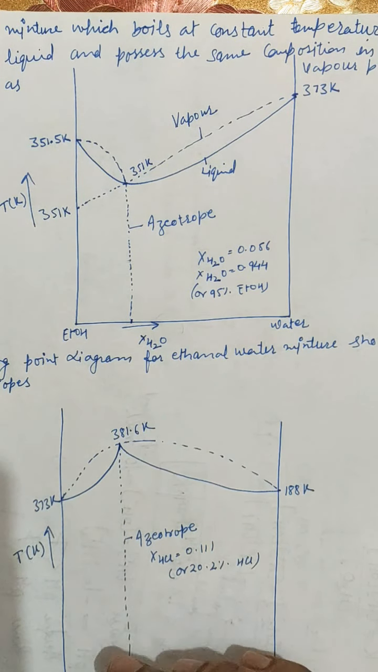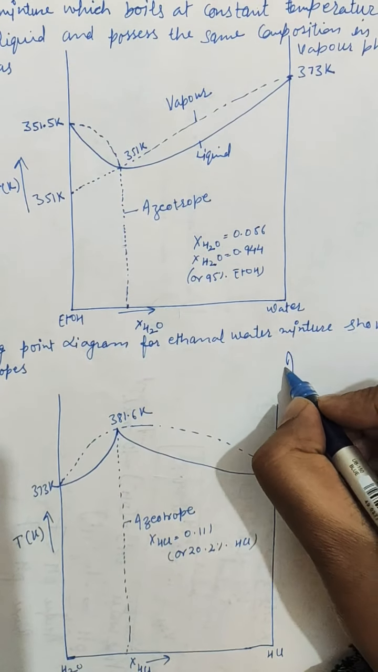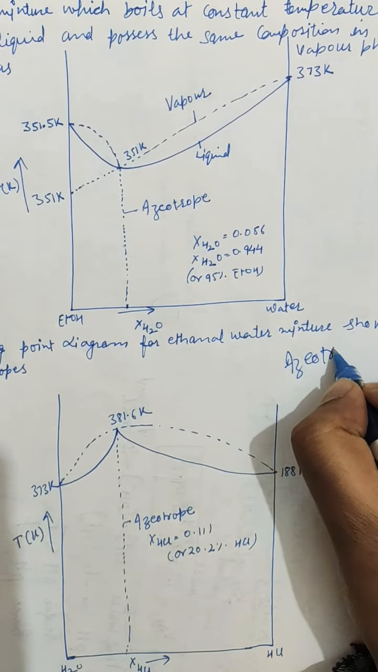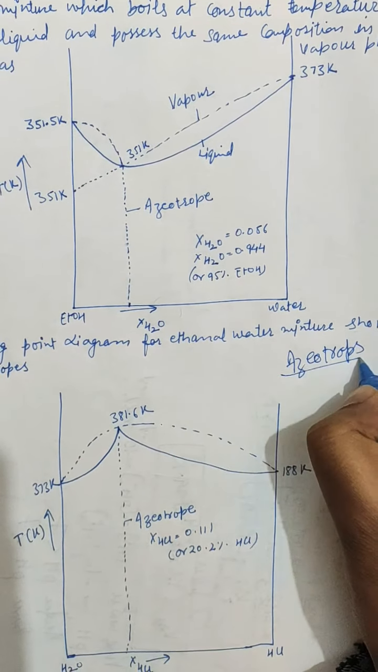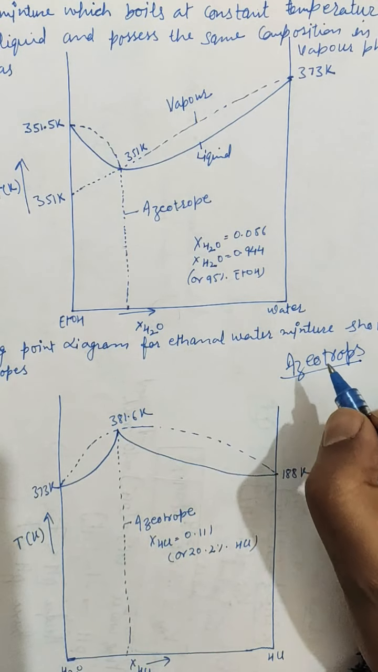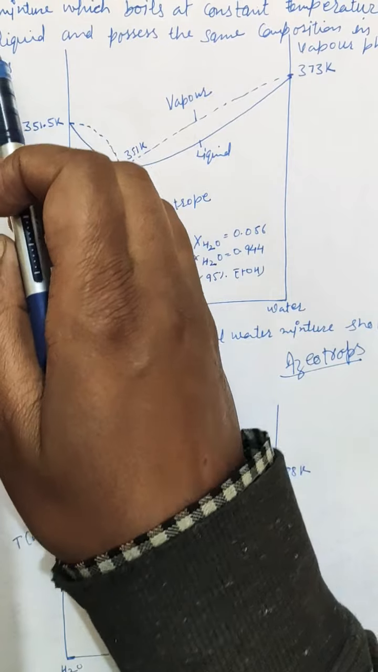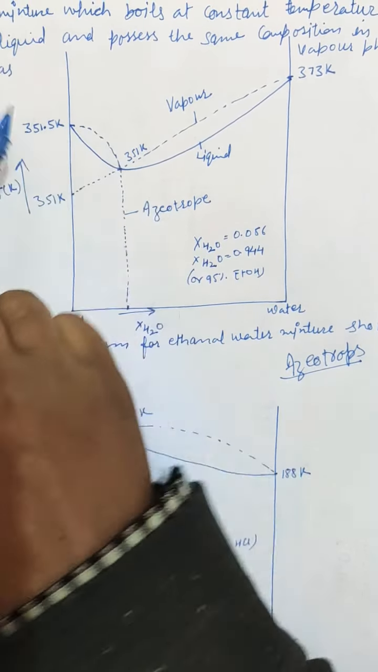So our next topic is azeotropes. I will tell you about the azeotropes. The word azeotrope is written like this. The spelling of azeotrope is this. And the definition of azeotropes: azeotropes may be defined as a liquid mixture.